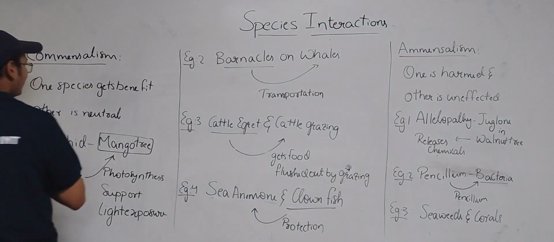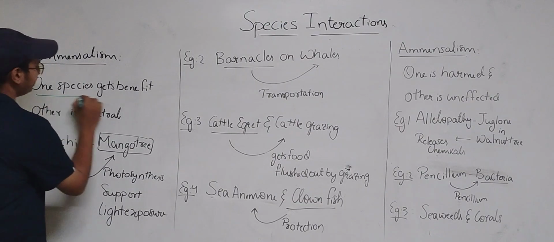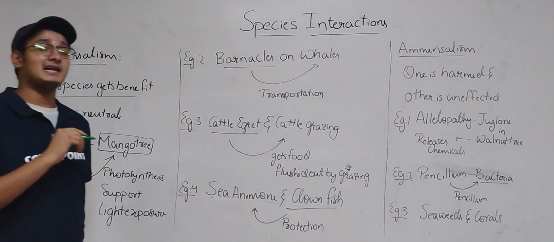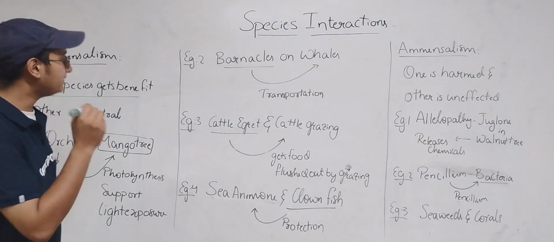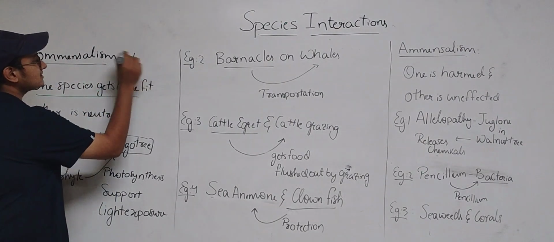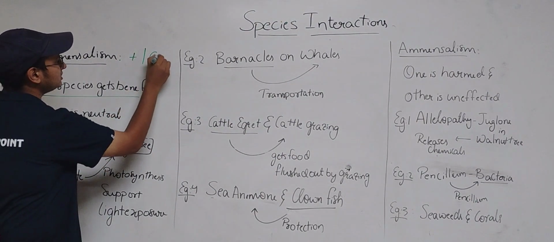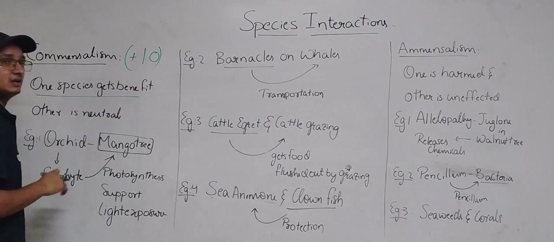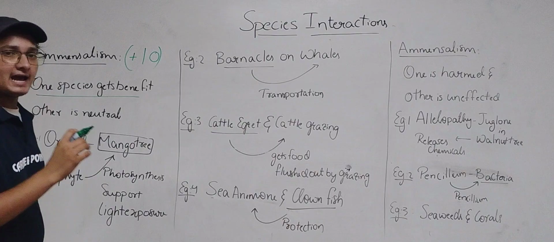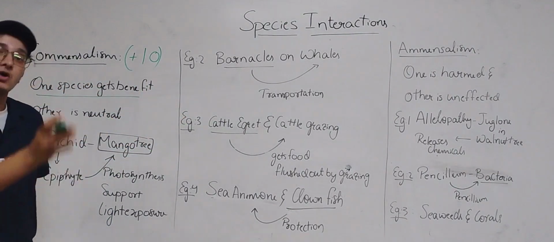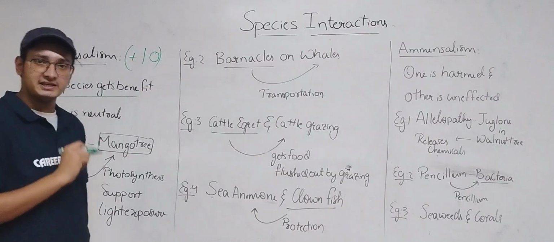Commensalism means one species is getting benefited and the other one is neutral. In the first class we studied that if it is beneficial, we keep it as positive, and if it is neutral, we keep it as 0. So in commensalism, one is getting benefited and the other is getting neither harm nor benefit. It's in a neutral state.